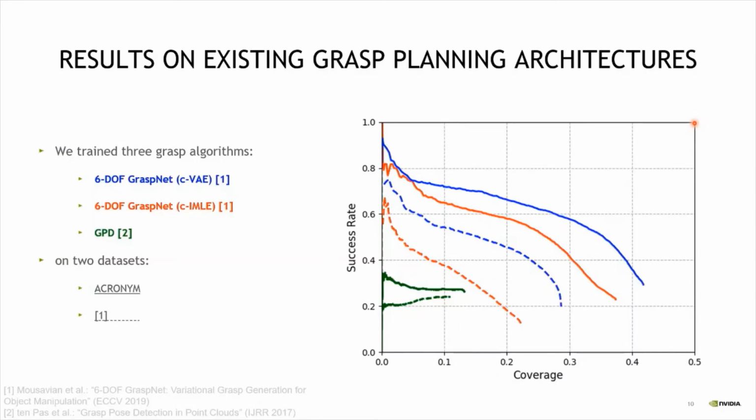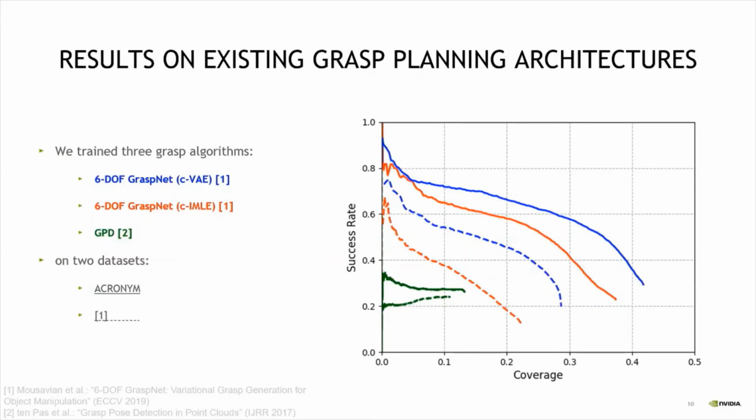And the main takeaway of this plot is that for all the solid lines for each of those algorithms, the red, green, and blue curves, the solid version is above the dashed version, which means that the model that was trained on ACRONYM performs better than the models trained on dataset number 1 in all of these cases.